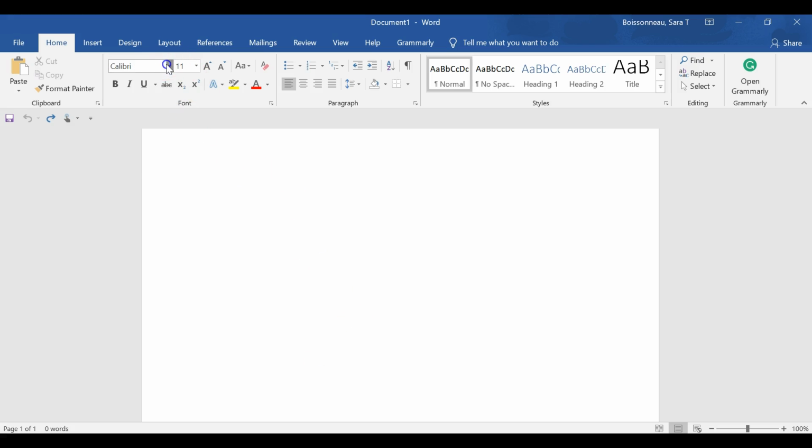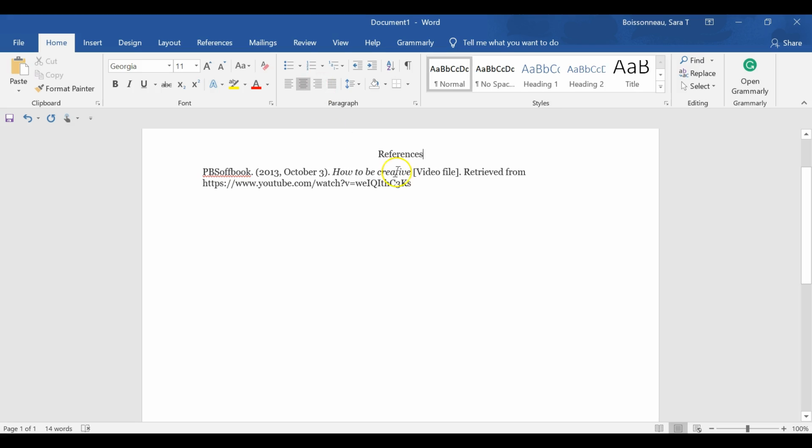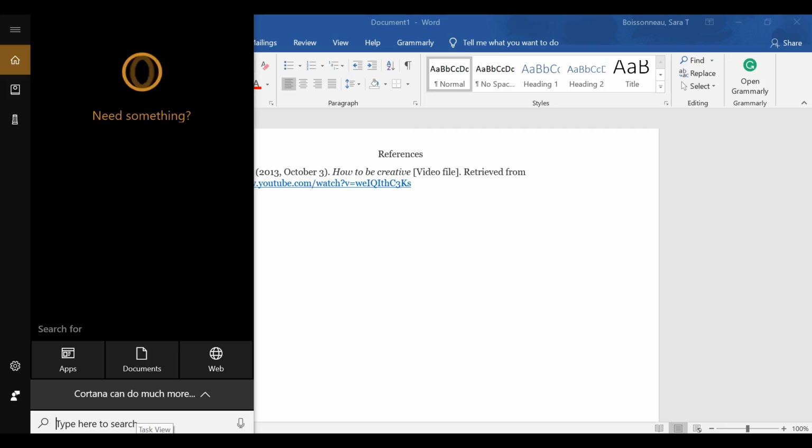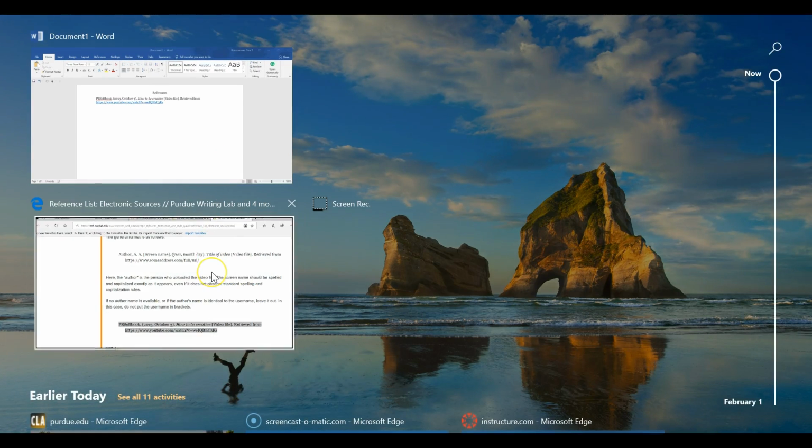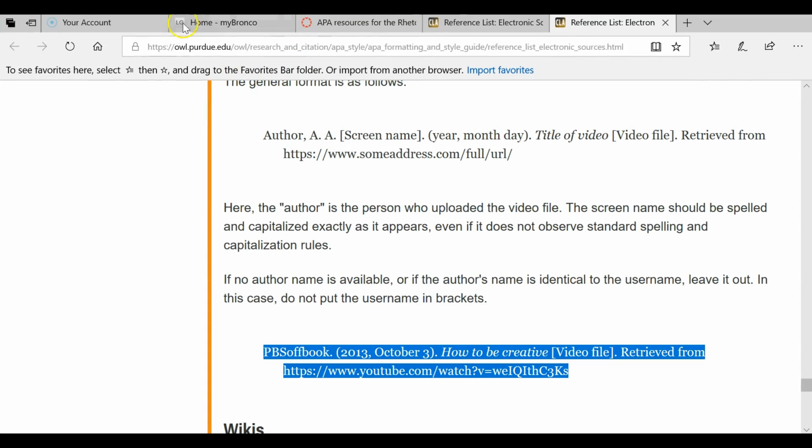And you want to go ahead and change the font to Times New Roman 12. Okay, and copy and paste. As you know, you need to write references centered at the top of the page. Then you can come down and look at your example and fill in your information. So I'm going to use the video we went over in class.